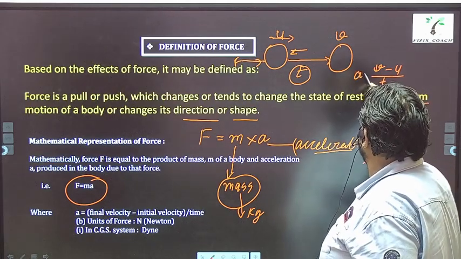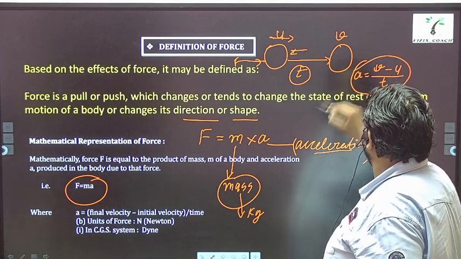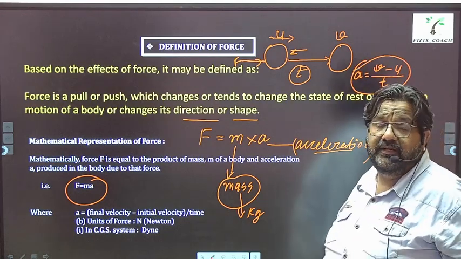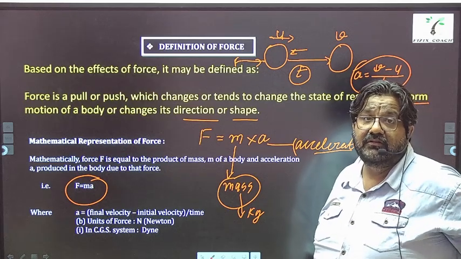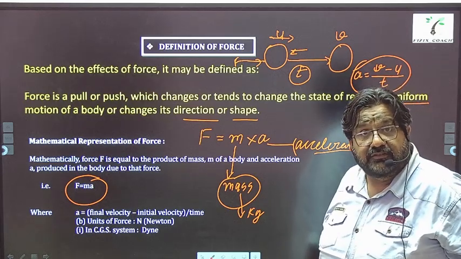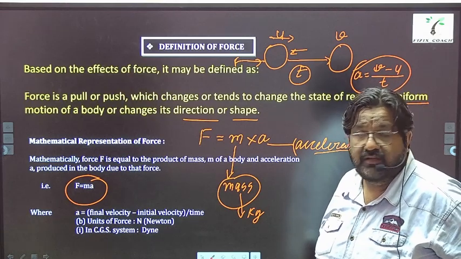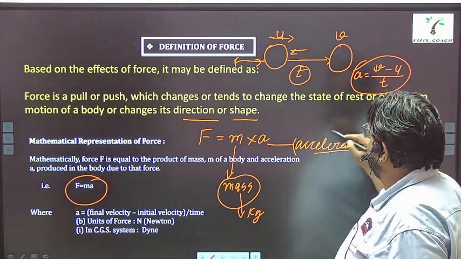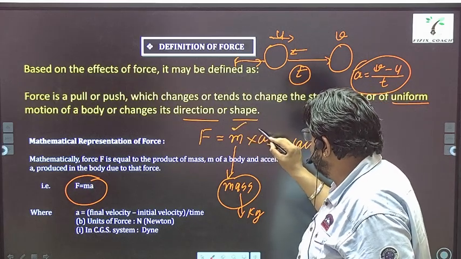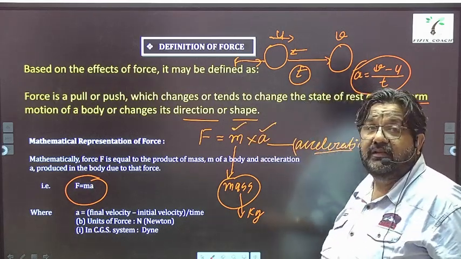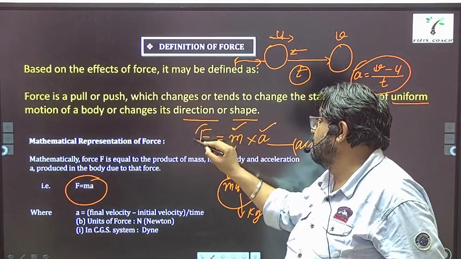So this is acceleration basically. Acceleration is change in speed per unit time, or the rate of change of speed also you can call it. Now, by multiplying mass and acceleration, we can get the value of force.